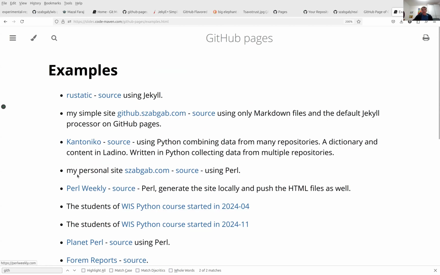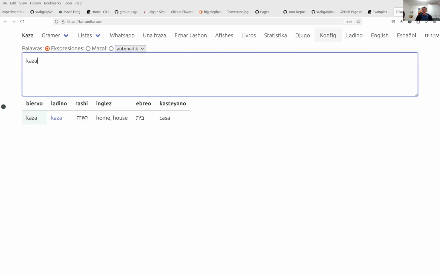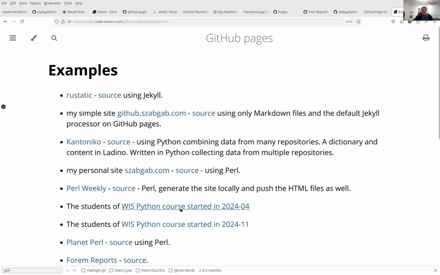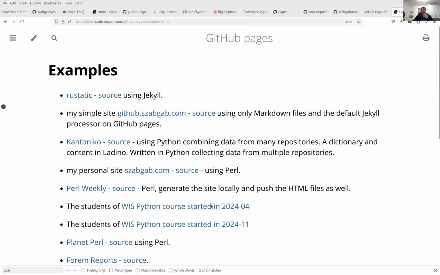One of the best ones, or I think the best one, is a translator for the Ladino language. So you type in Ladino and it will translate to all kinds of other languages, or you can type in some other language and then it will translate it to Ladino and so on. So these are examples. You can find various examples in various programming languages, and I need to update this because things have changed since I created this page.